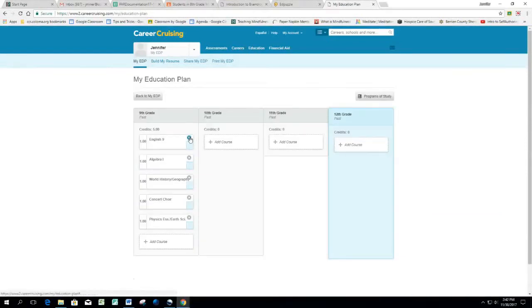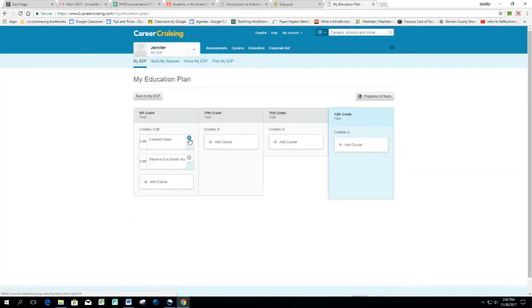Today, we're going to focus on, after I delete these classes that I've entered, you're going to focus on entering classes into what we're calling your 4-year plan. My education plan is your 4-year plan for high school. Now, it doesn't mean that this is set in stone. Doesn't mean that this is what your schedule is going to be.